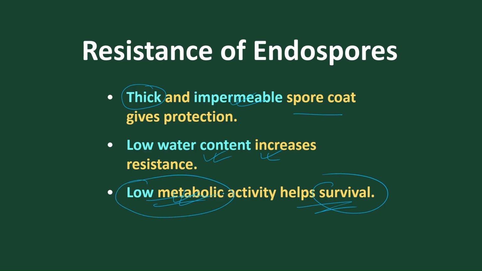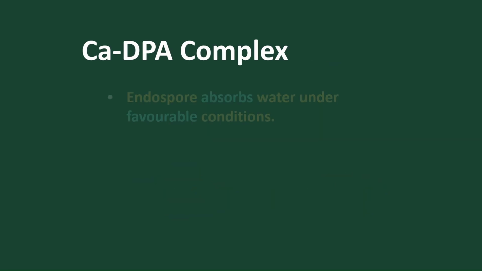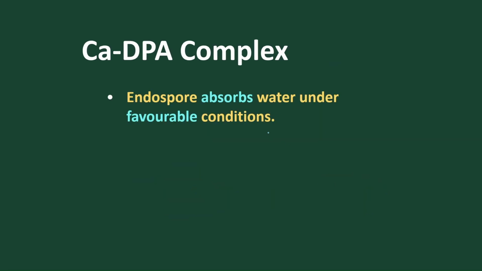And after that, when the endosperm starts going for germination, the calcium dipicolinic complex present on the cortex wall starts absorbing water under favorable conditions. So at the time of germination, it starts absorbing water with the chemical called calcium dipicolinic acid present in the cortex.